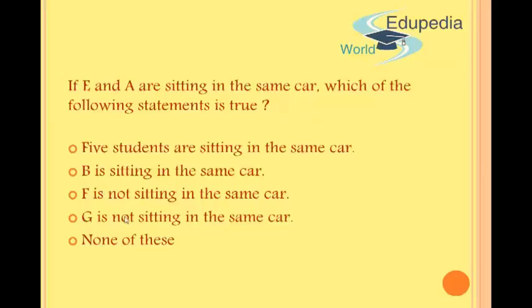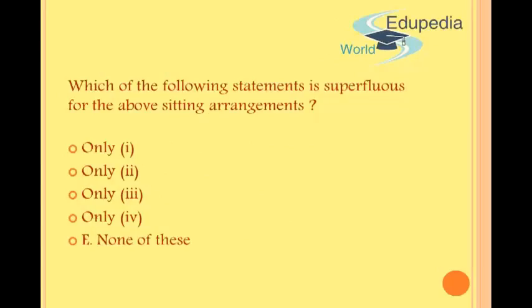The fourth statement, G is not sitting in the car, is a true statement because F and G do not come together. So I can safely say that G is not sitting in the car if F is there. So the fourth option is true and I will select that as my answer choice. Moving ahead to the next question.